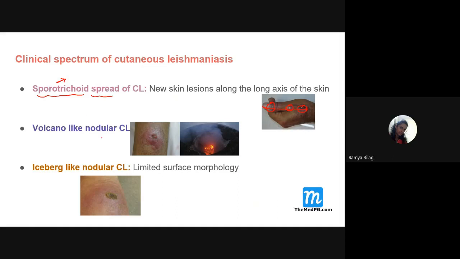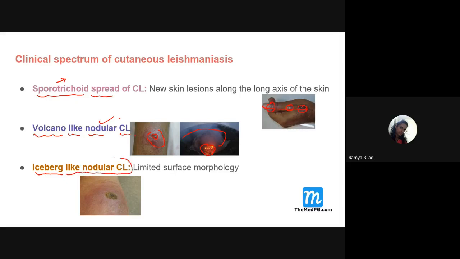There is one more presentation called volcano-like nodular cutaneous leishmaniasis. Volcano-like means what? Look at this volcano picture. The center is reddish in color, and surrounding it is raised. Center reddened area, and surrounding there is a raised inflamed area. So this type of clinical presentation is called volcano-like nodular cutaneous leishmaniasis.